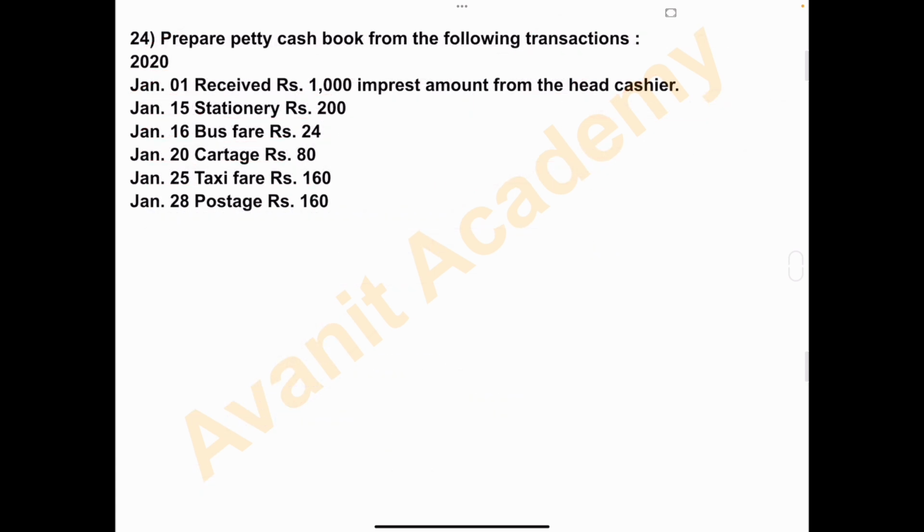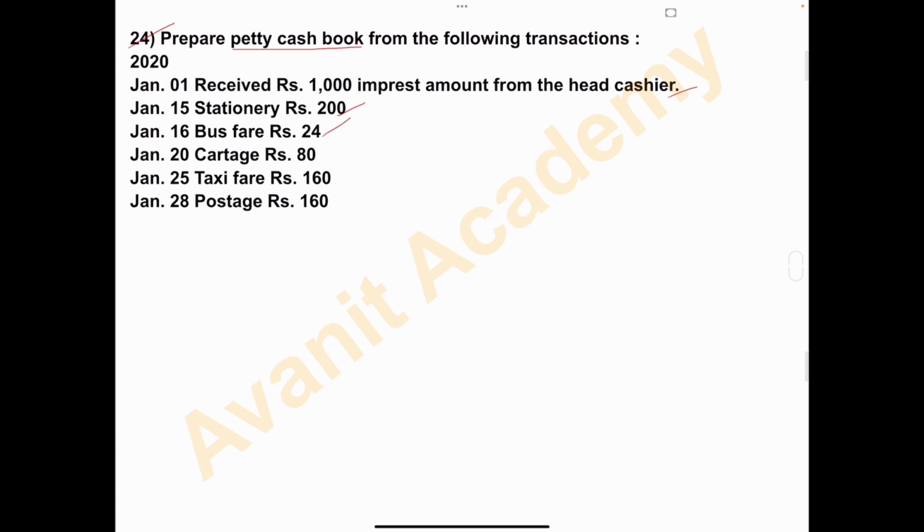Next question is question number 24. Prepare petty cash book from the following transactions. 2020 January 1st received rupees 1,000 imprest amount from the head cashier. On January 15th stationery rupees 200. January 16th bus fare rupees 24.